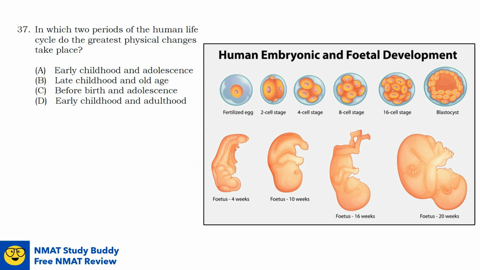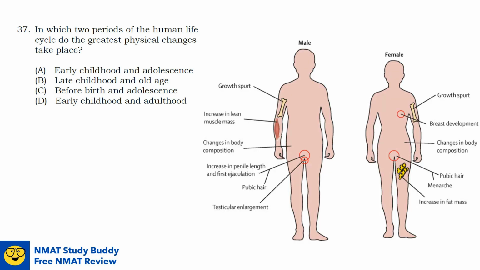Another stage of our life where lots of physical changes occur is during adolescence. According to WHO, adolescent period starts at age 10 and ends at age 19. Lots of essential physiological changes occur during this stage, including the development of primary sex characteristics or the reproductive organs, the onset of menstruation in females, and the appearance of secondary sex characteristics, such as, for example, the growth of facial hair and body hair, the development of breast in girls, and the deepening of voice in boys.